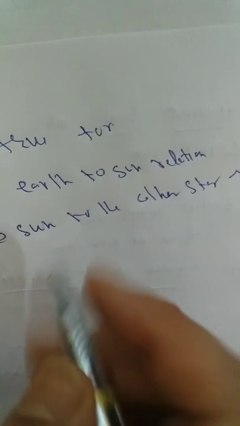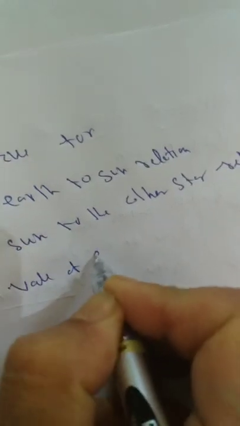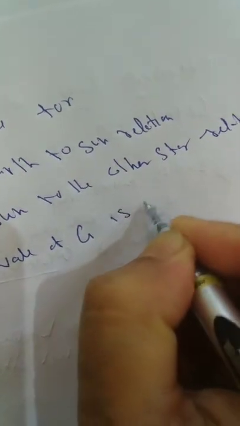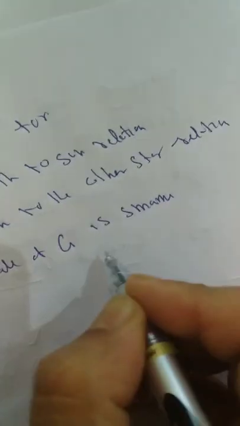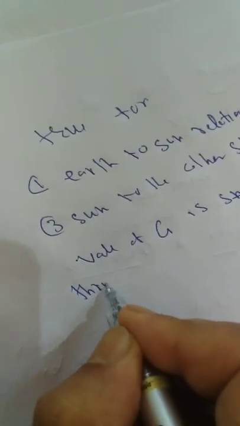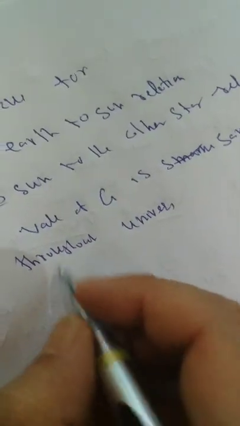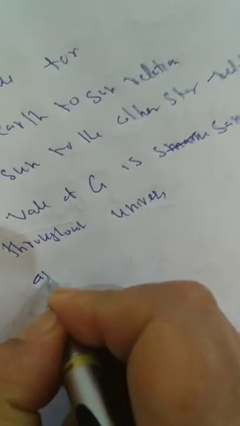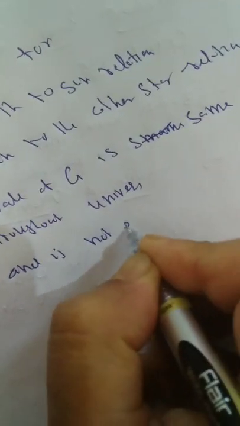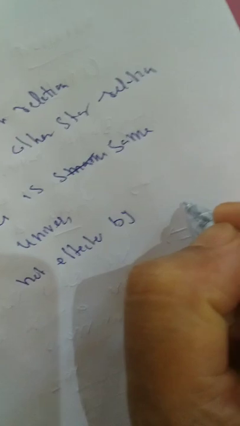That means he said the value of G is the same throughout the universe.